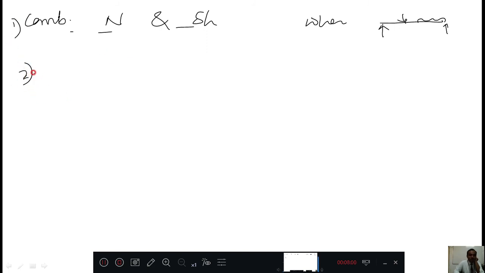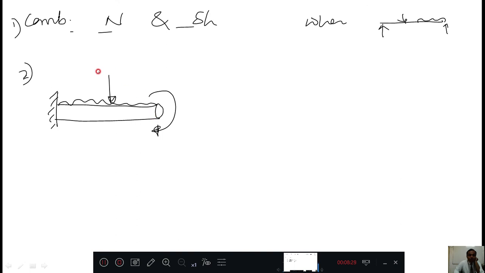Second concept where this concept will be useful is, say for example, I have one circular shaft, and the circular shaft will be having its own weight. Therefore, its weight will be indicated as a UDL. And the circular shaft may be subjected to some point loads. Then here some torque is also applied. See, transverse force is there, then UDL, those vertical forces are there, and torsion is also there.